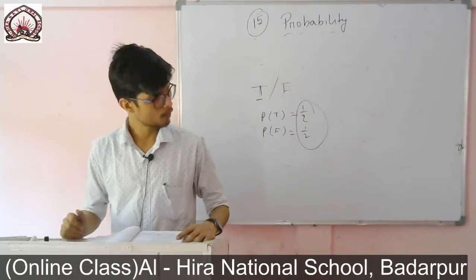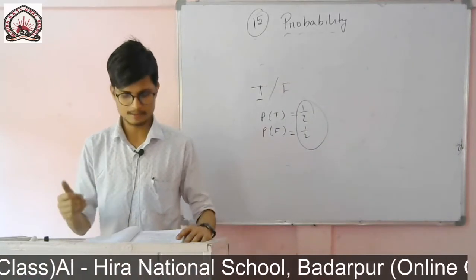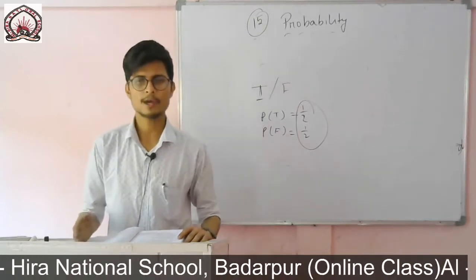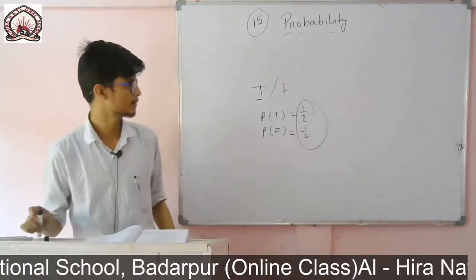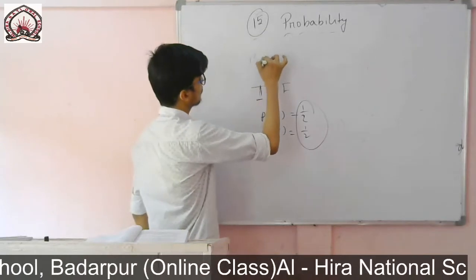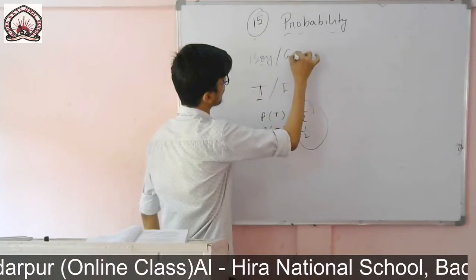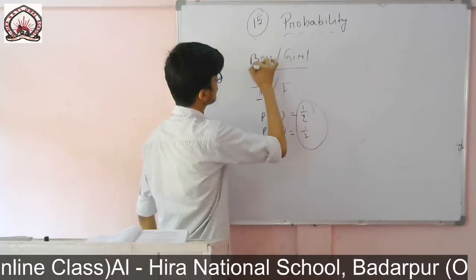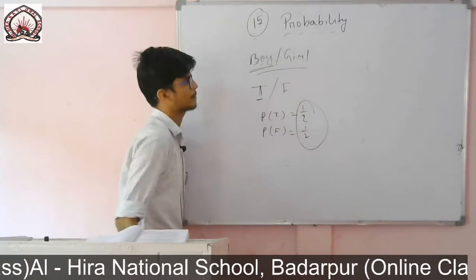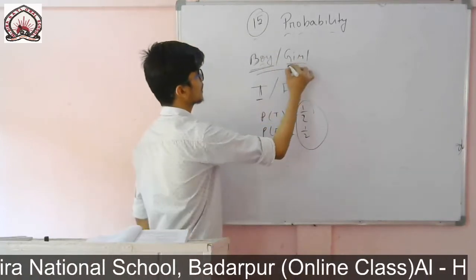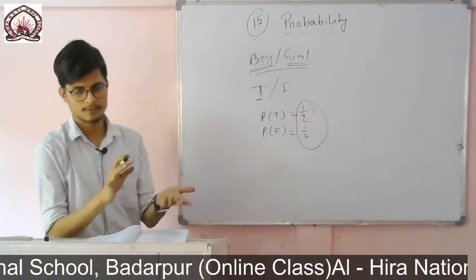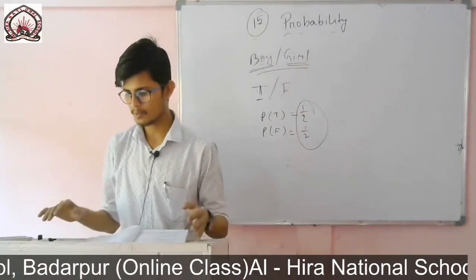Then Roman number 4, a baby is born. So it is a boy or a girl. Here also it is the same: there are chances that this baby may be a boy or a girl. Only two chances, that means 50-50. So we can say it has equally likely outcome.